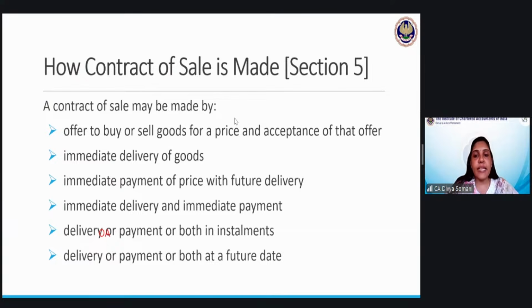How is a contract of sale made? Section 5 tells you how you can enter into a contract. You can give the offer, then the price will be set, and then it will be accepted by the other person. Immediate delivery can happen, immediate payment can happen with future delivery, immediate delivery can happen with immediate payment. Delivery or payment both can be done in installments. Delivery or payment both can be done on a future date. So all these different permutations and combinations can be there to make this contract of sale happen. Accordingly, the ownership will transfer.